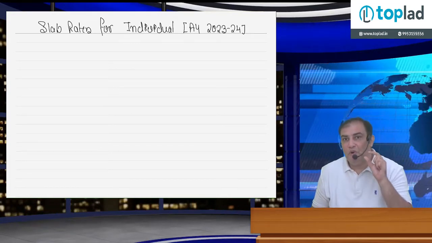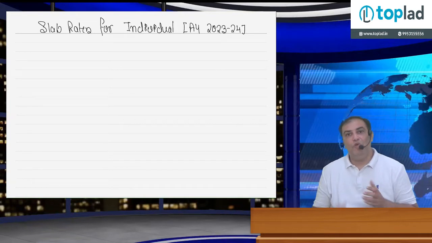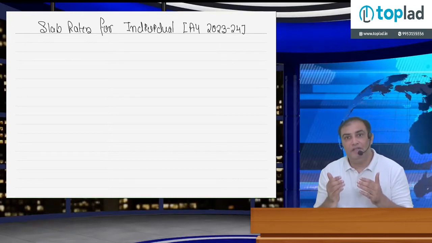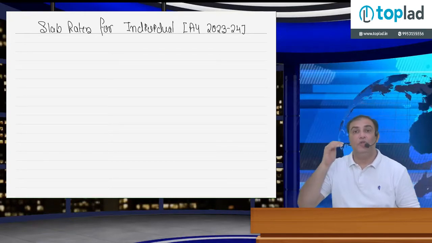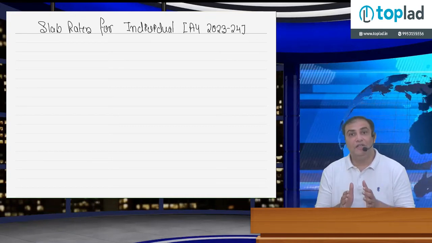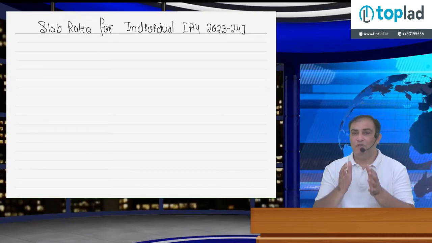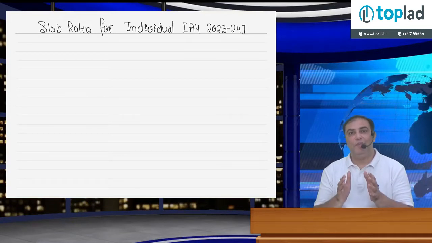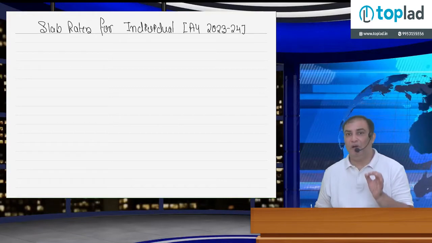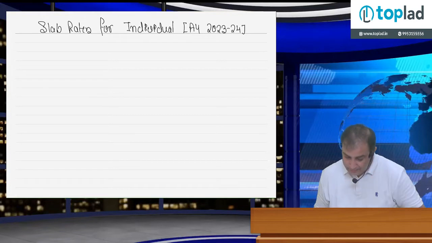However, when I'm talking about slab rate, we have different tax rates. And as the income increases, slab rate also increases. So I will discuss here how to calculate tax for an individual, because in most situations you have to apply normal slab rates. First, please write down. I will explain each and every concept followed by proper examples.